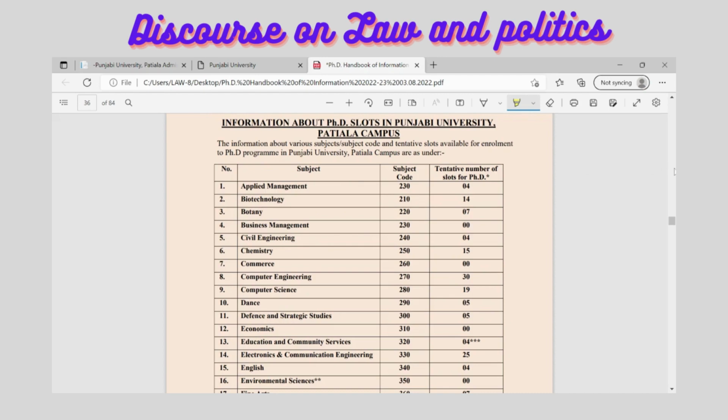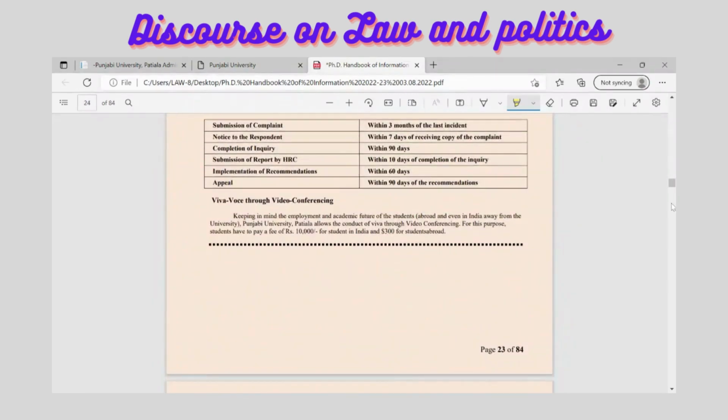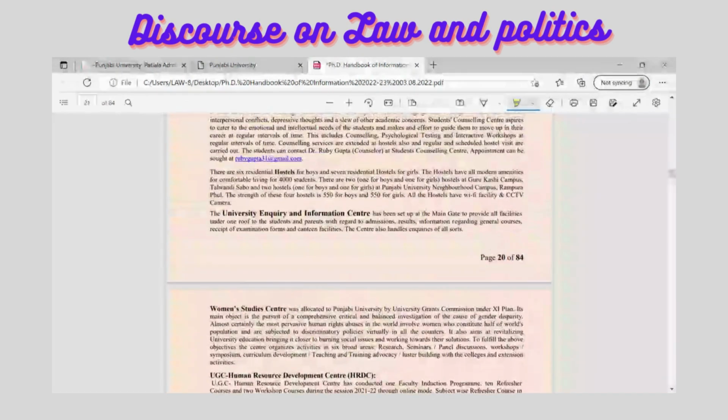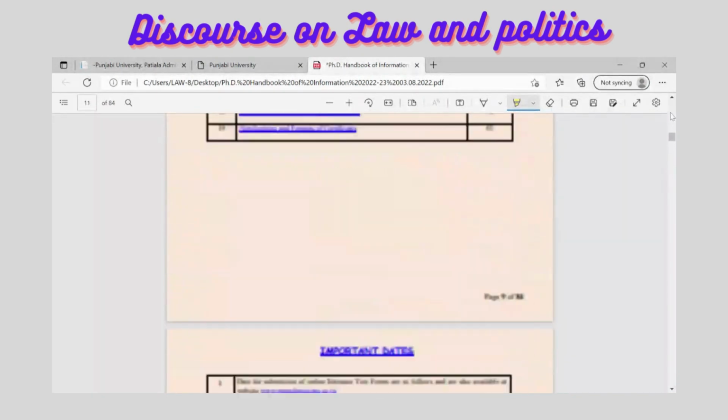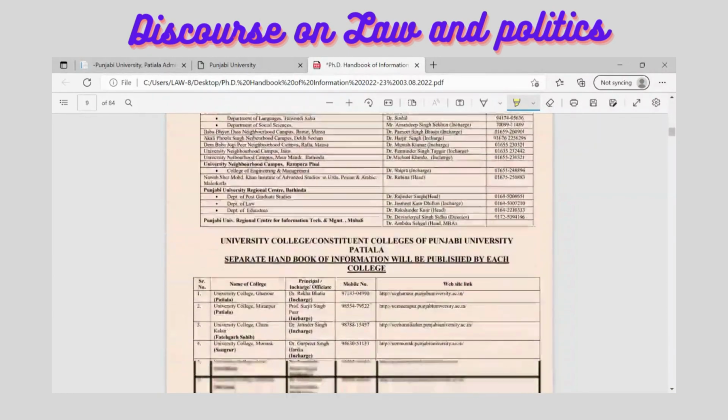That is the kind of information we need to focus on. So just go to page number 3. You will get all these basic details here. I'm going from the very beginning so that we can go one by one.